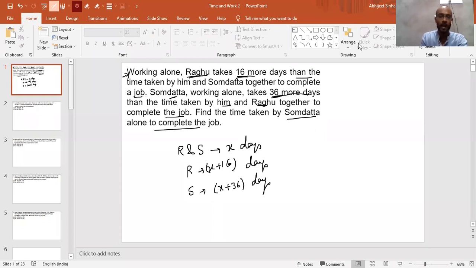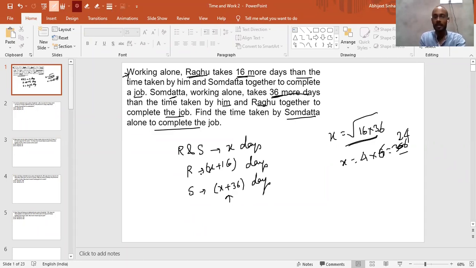So if we have to answer this question in just one line, we can answer the value of x directly: x will be equal to nothing but the square root of 16 into 36. Directly we can say. And definitely you know that the root of 16 is 4 and the root of 36 is 6. Sorry, this will be 6, so x is 4 into 6, which is 24. So we need to calculate the time of Somadatta: 24 plus 36, 60. If we need to calculate the time for Raghu, it will be 24 plus 16, which is 40. And for both together, it will be 24.